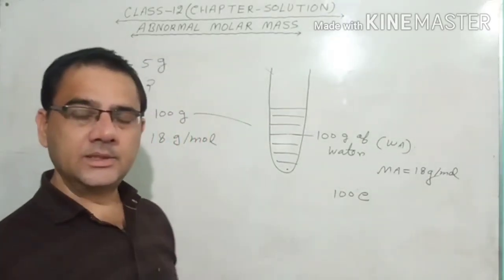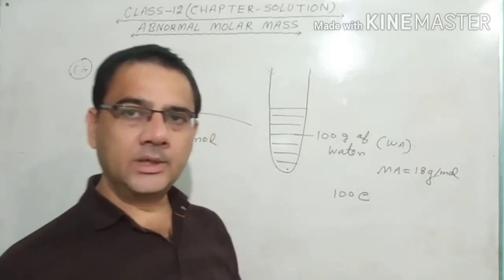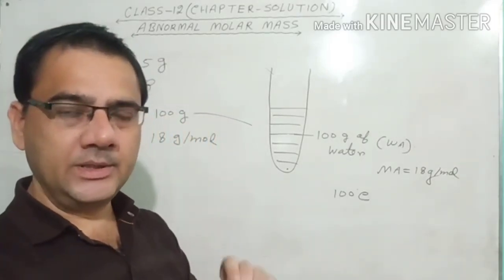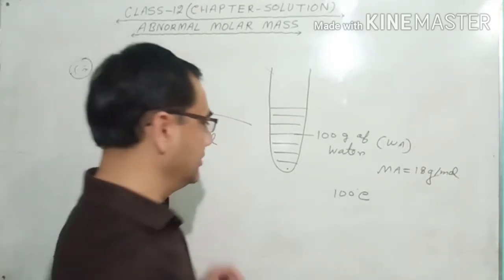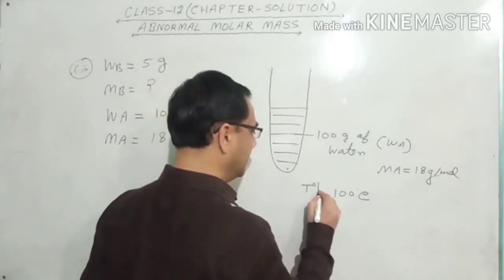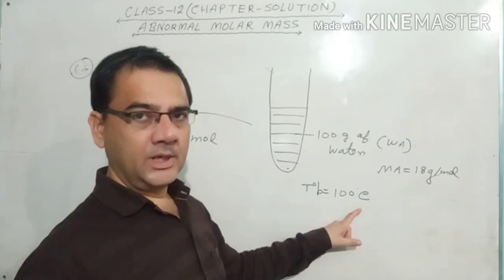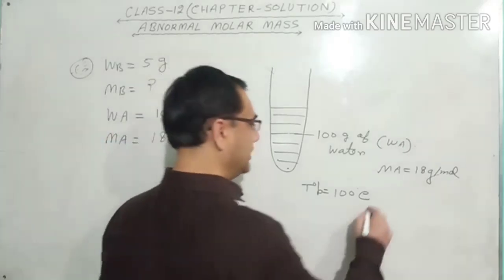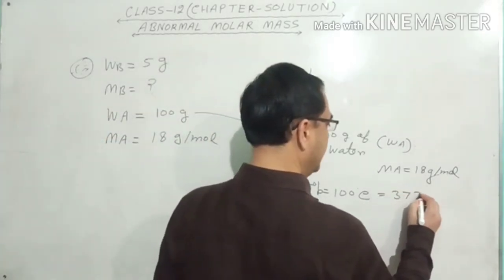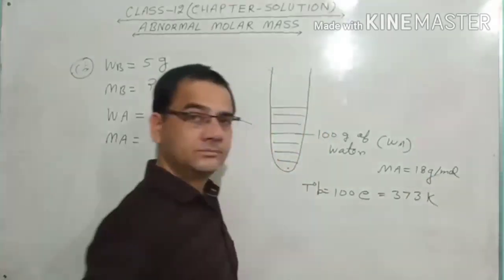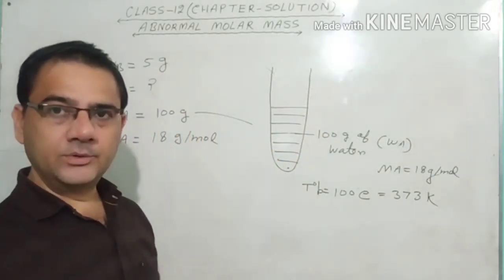And this 100 degree Celsius is called the boiling temperature of the pure solvent, and it is equal to T naught B. So we write T naught B, and T naught B is equal to 100 degree Celsius. If we write in Kelvin, then it is equal to 373 Kelvin. Now what do we have to do?